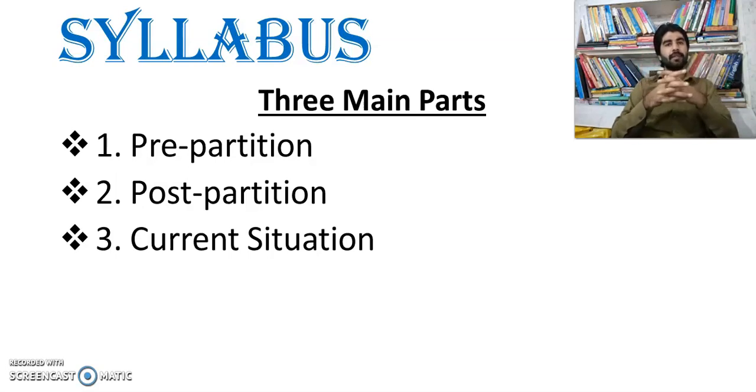This would help you in understanding Pakistan Affairs as well as other subjects like current affairs. In current affairs there is a portion that helps you in understanding the history. So in current situation, the current issues which are going on, the current scenario of Pakistan, the foreign policy of Pakistan at current and all that, and the development that Pakistan has made, and the poor areas which were neglected in past. So you will be seeing this in this portion.